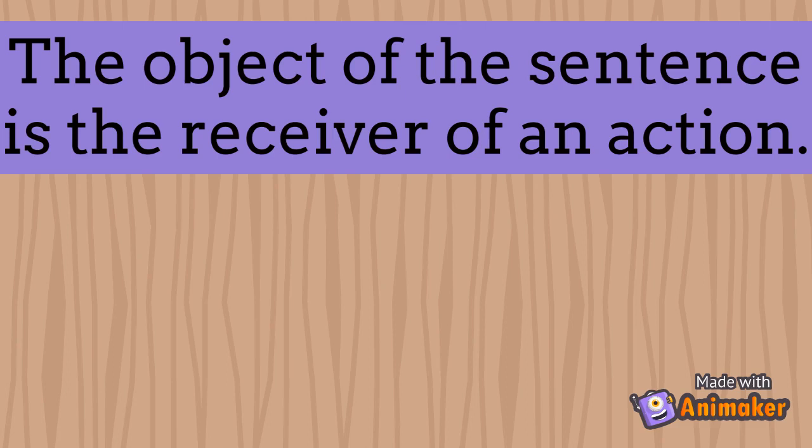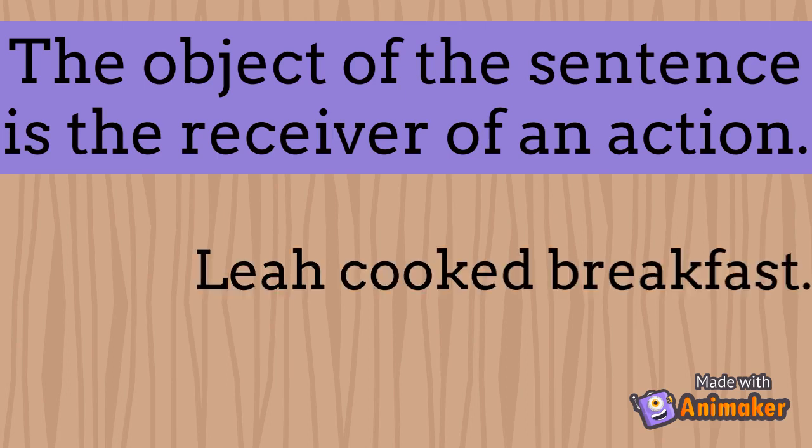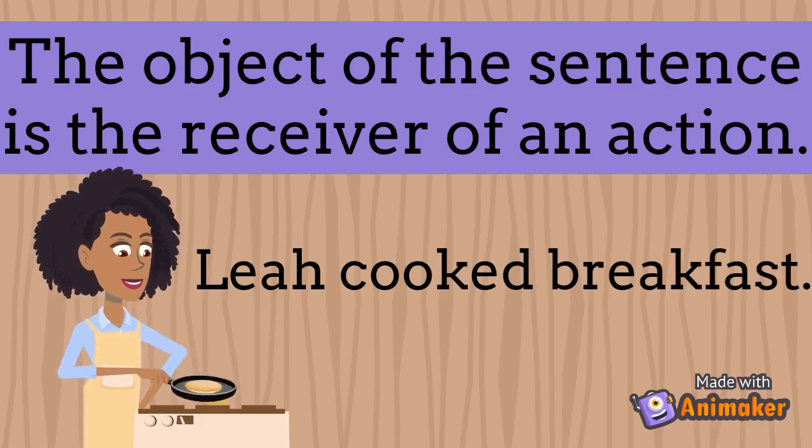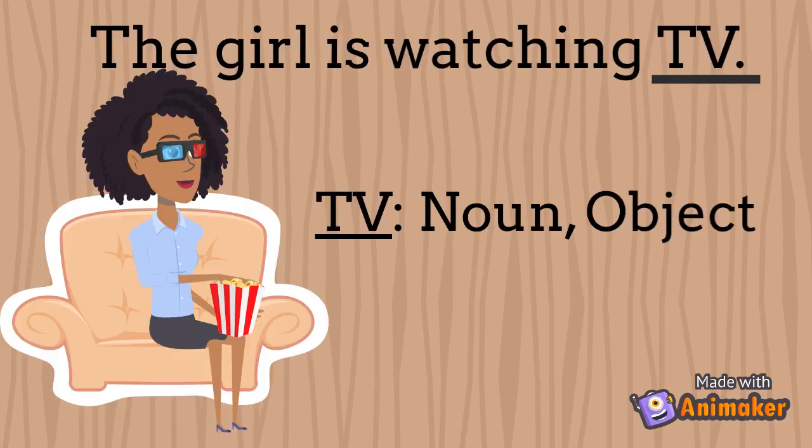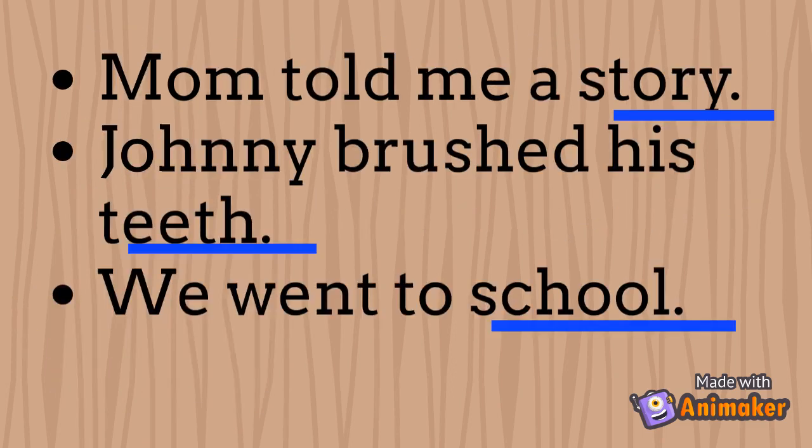The object of a sentence is the receiver of an action. In the sentence, Leah cooked breakfast, breakfast is the object because it's receiving the action of being made. The girl is watching TV. Here, TV is a noun and also an object because it's receiving the action of being watched. Here are a few more examples of nouns being used as the object of a sentence. I've underlined them with blue.